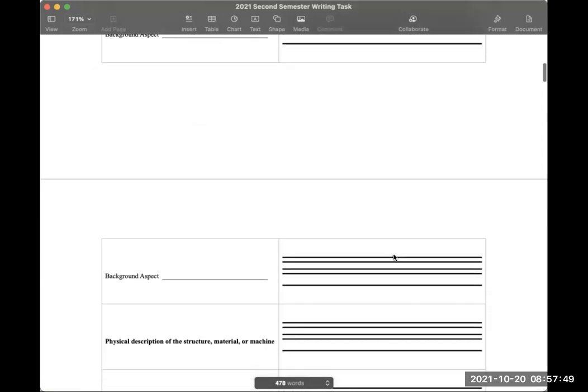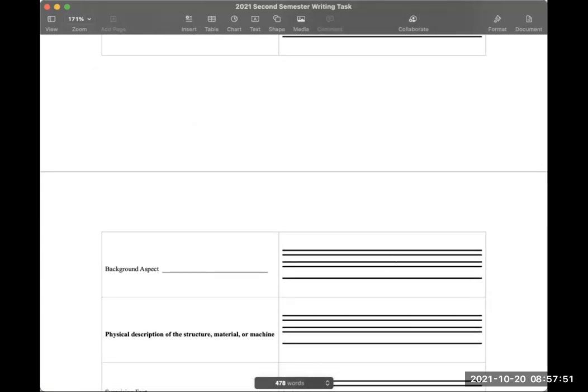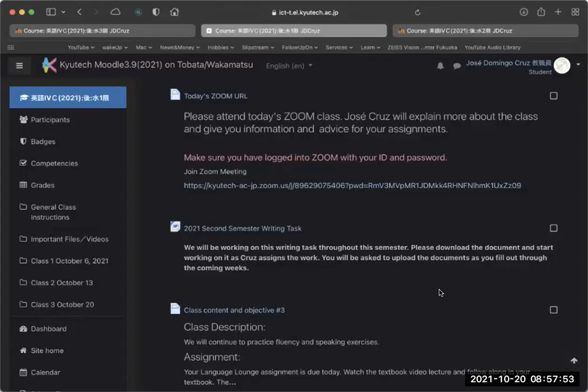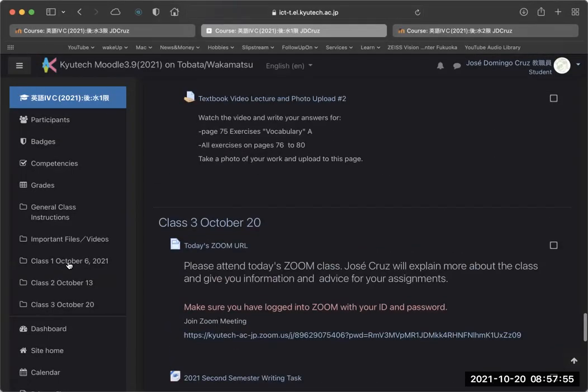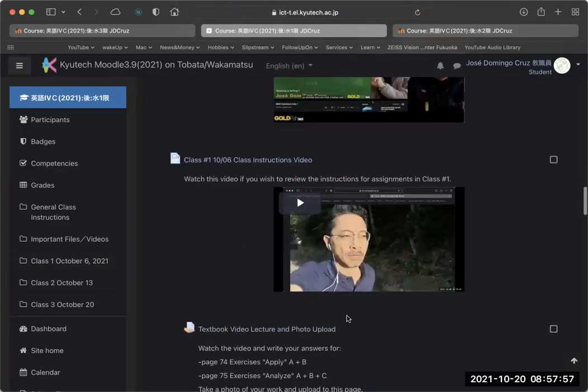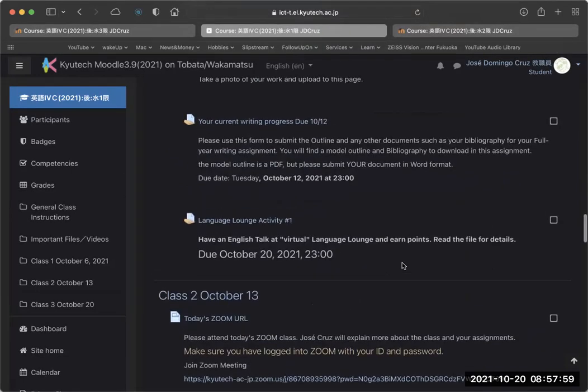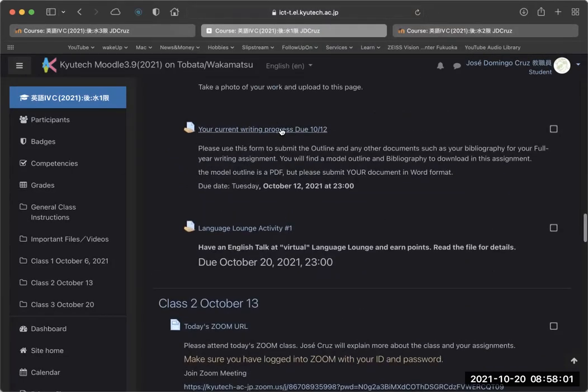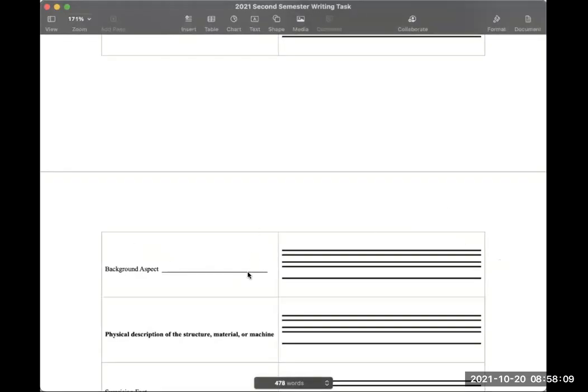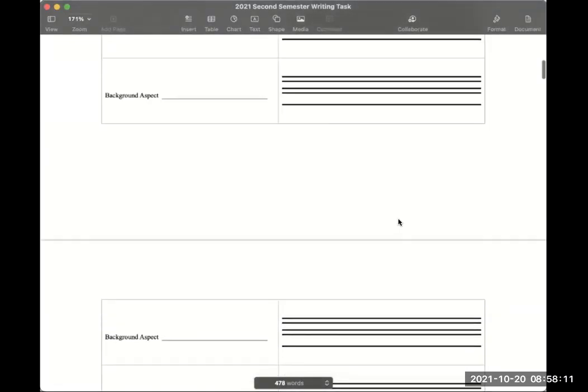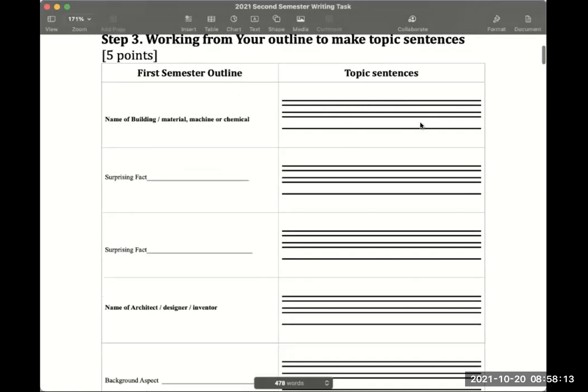But if you look at what you submitted to me, and let's go back to our Moodle, what you submitted to me in the first class here in the bottom, okay, with your current writing progress. This document that you sent me, I want you to open that again, and then I want you to look back at this, and you're going to see they're very similar. But what you have to do on the right-hand side is put in these topic sentences. Don't worry, we're going to do more of this next week.